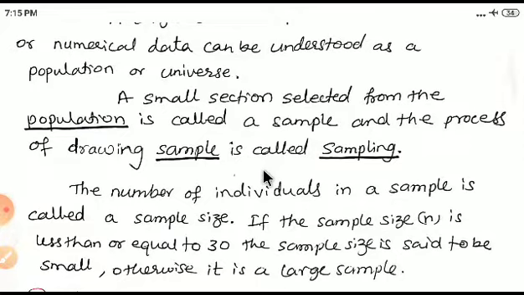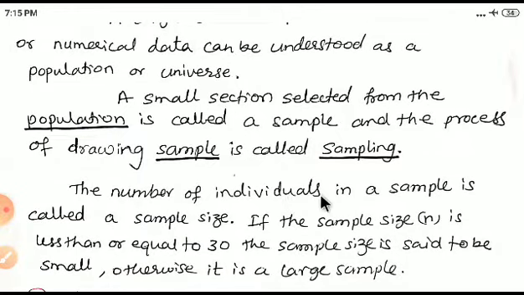So here, if we consider a class of strength 100, then those 100 students will be considered as a population, and if we make groups of 20 students, then there will be 5 groups of 20 students. So this group of 20 students is called a sample. So there are 5 samples in the population of 100. Each sample has 20 students.